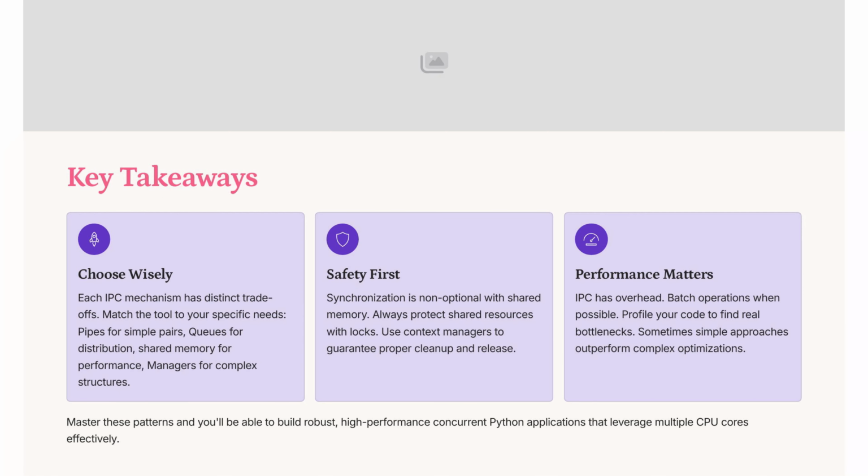Select IPC mechanisms based on needs: pipes for simple tasks, queues for distribution, shared memory for performance, and managers for complex structures. Synchronize shared memory with locks and context managers. Batch operations to reduce inter-process communication overhead. Profiling helps identify true bottlenecks, often revealing simple solutions outperform complex ones.